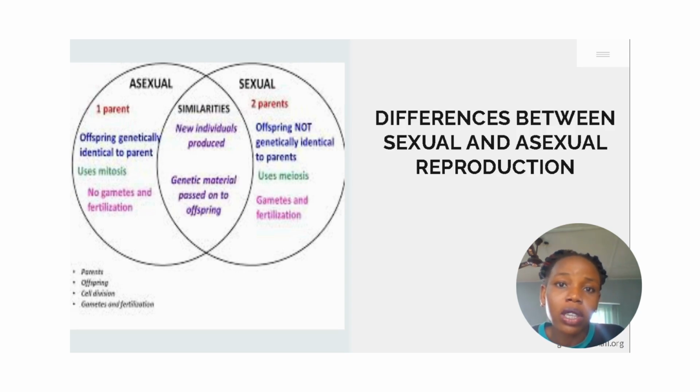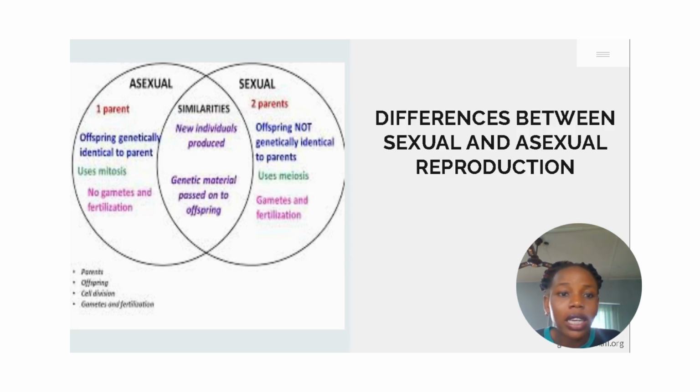Then another difference is that in asexual reproduction, offspring are genetically identical to their parents. They look exactly like the parent. In asexual reproduction, the daughter cells look exactly like their parents, but in sexual reproduction, offspring are not genetically identical to their parents. They are not genetically identical, but in asexual they are identical.